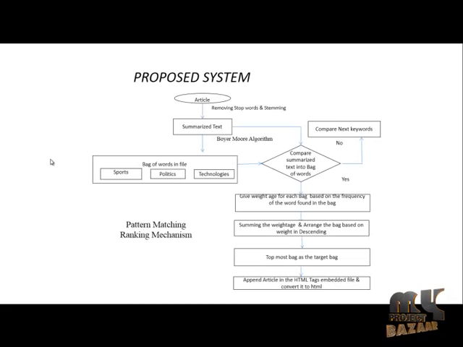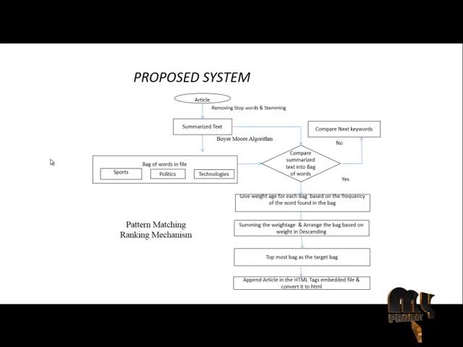Let us take our proposed flow diagram. First the user article is chosen as the input. From this user article the summarized text is generated. This summarized text is generated using the bag of words. The bag of words consists of sports, politics and technologies. So these are the bags of words. We can choose any bag and perform any summarization.